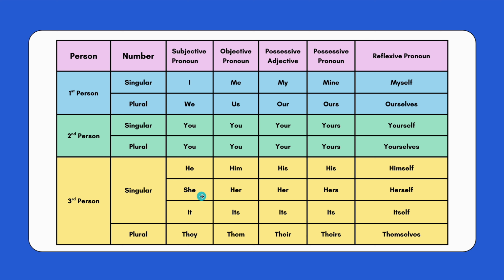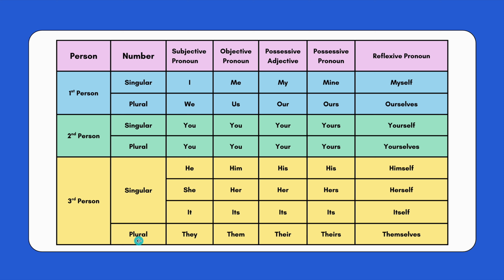She is converted to her for objective pronoun, and possessive adjective her, and possessive pronoun hers. Reflexive pronoun herself. It is converted to it in objective pronoun, in possessive adjective its, possessive pronoun its, reflexive pronoun itself.